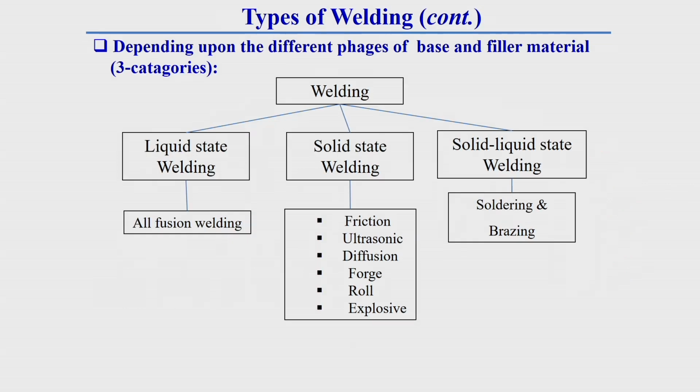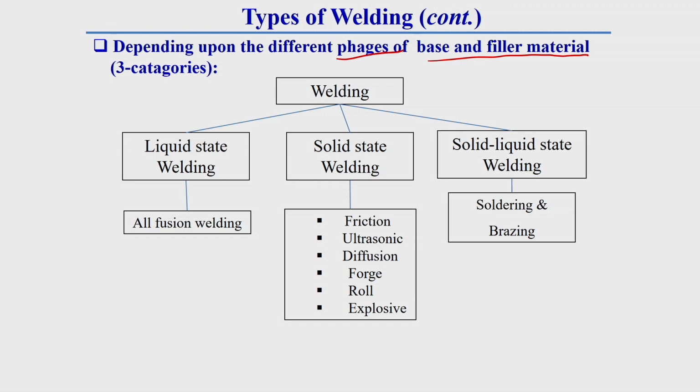Now, depending upon the different phases of base and filler material, this welding can be further categorized into three different categories. That means phases, especially whether it is liquid phase or solid phase. Generally during welding, the material which we are using can go to liquid state, solid state, or there can be both liquid and solid state.